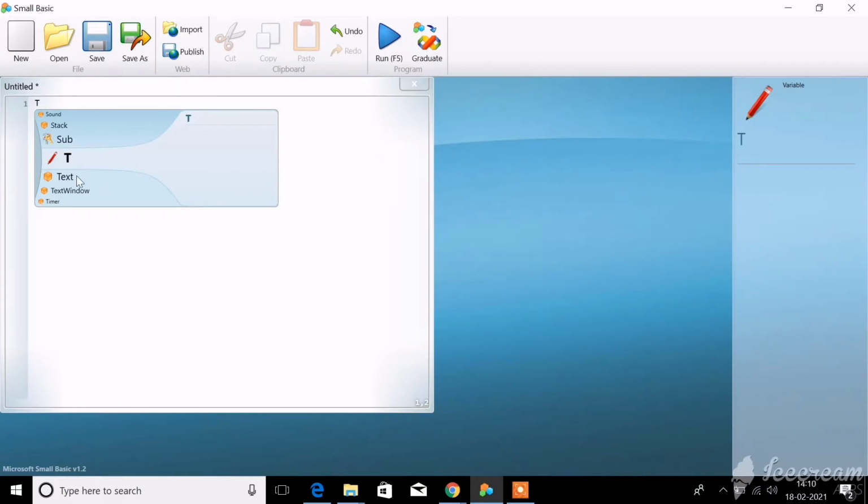For example, you may need any of these 3 words, text or text window or timer, but sometimes you may misspell the word.